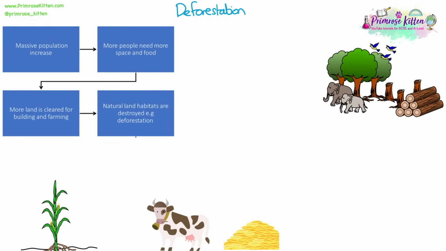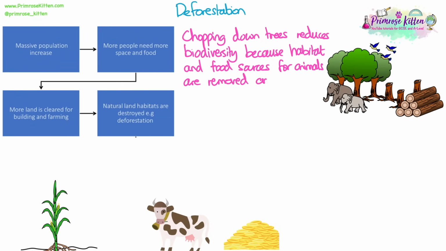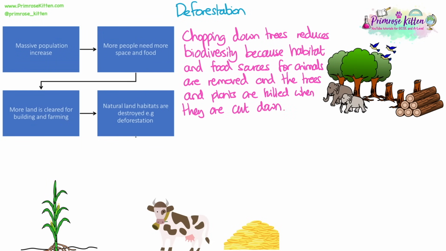Deforestation occurs to clear land for building and farming. Chopping down trees reduces biodiversity because habitat and food sources for animals are removed, and the trees and plants are killed when they are cut down.